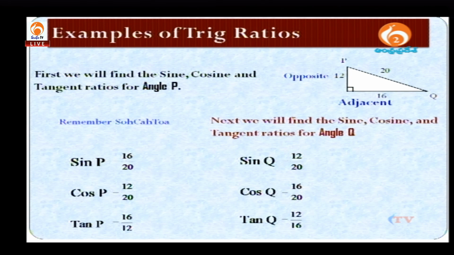Next, we will find the sine, cosine and tangent ratios for angle Q. Sin Q equal to 12 by 20, cos Q equal to 16 by 20, tan Q equal to 12 by 16.